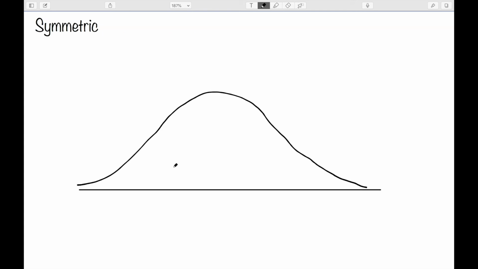The first shape is symmetric, where it looks roughly symmetric across the center point, so I can draw a vertical line through the center. And my picture is not great here, but it should be the same on both the right and the left. This is the idea of a symmetric distribution.